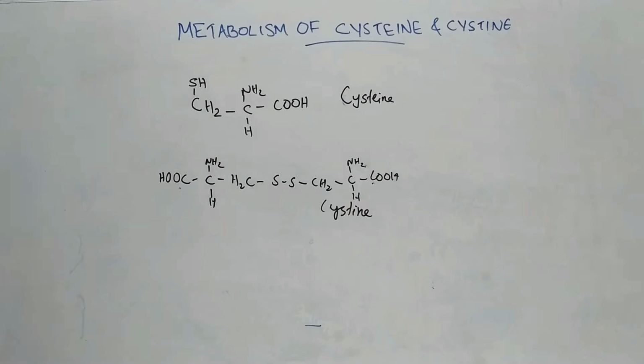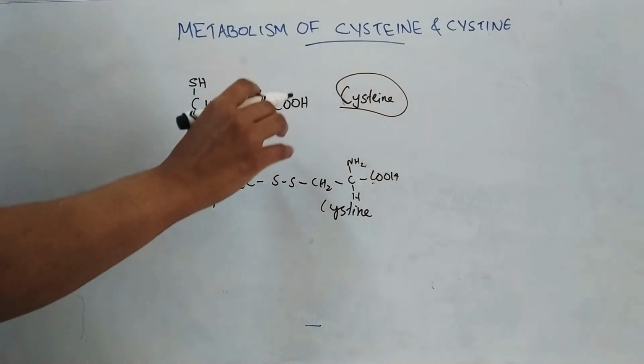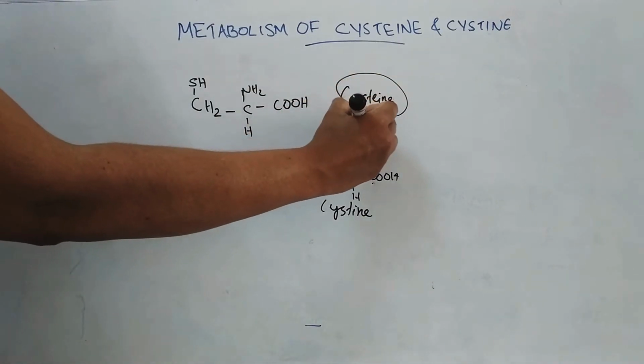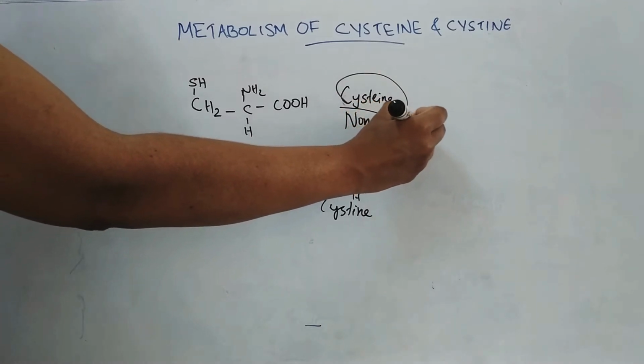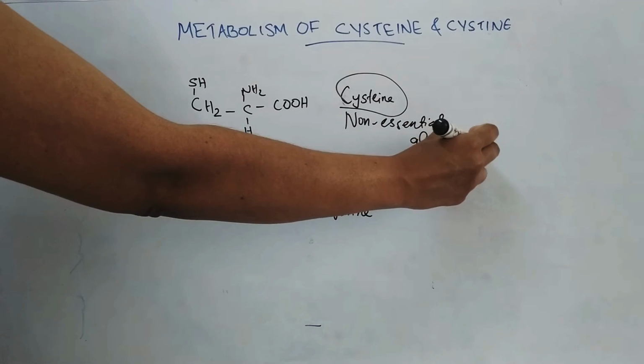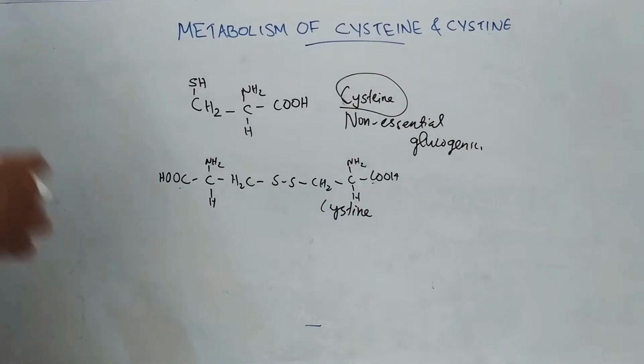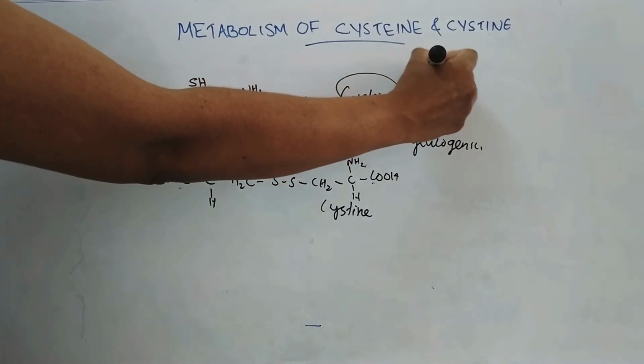Hello everyone. Today we will discuss the metabolism of cysteine and cystine. Cysteine is a non-essential and glucogenic amino acid. Cysteine is synthesized from two amino acids, that is methionine and serine.